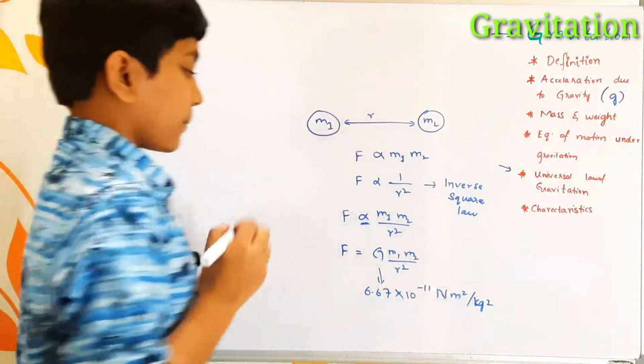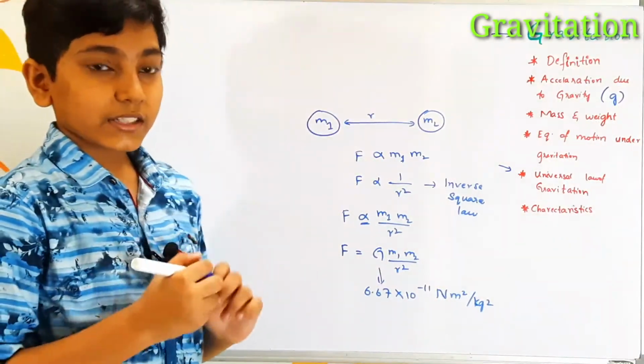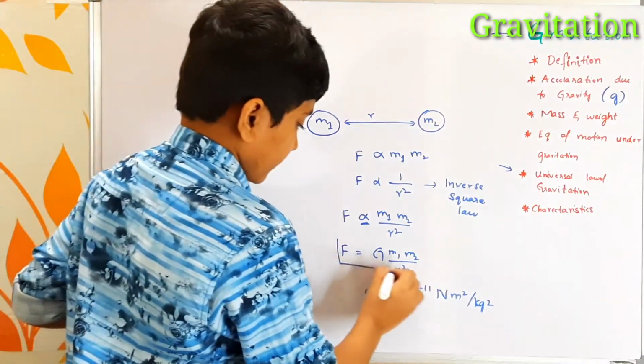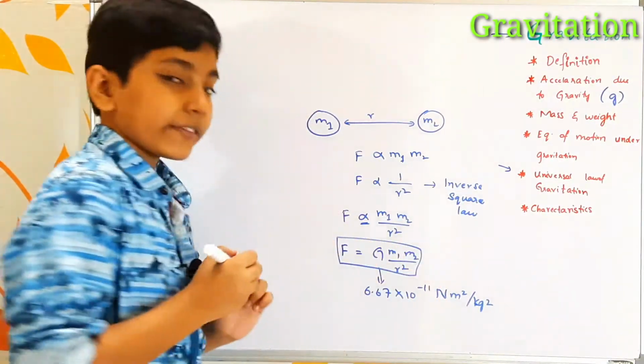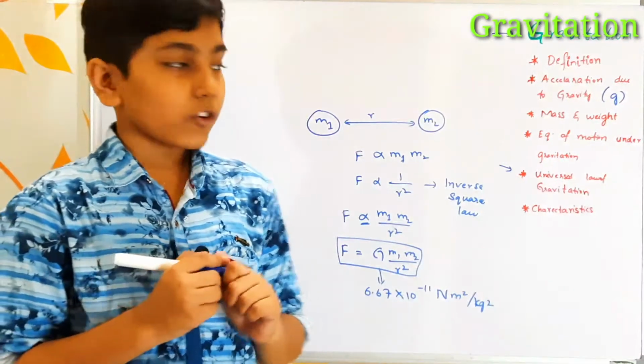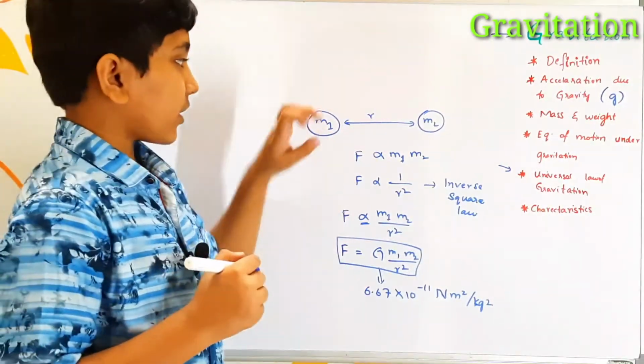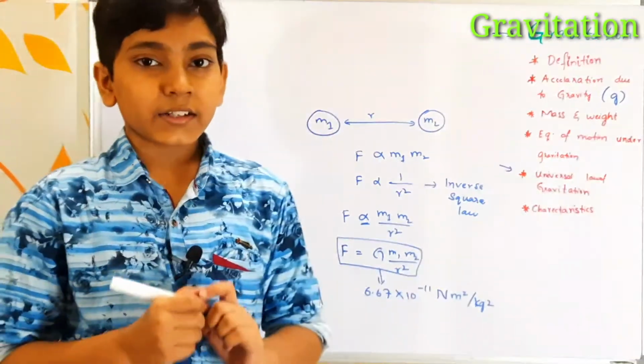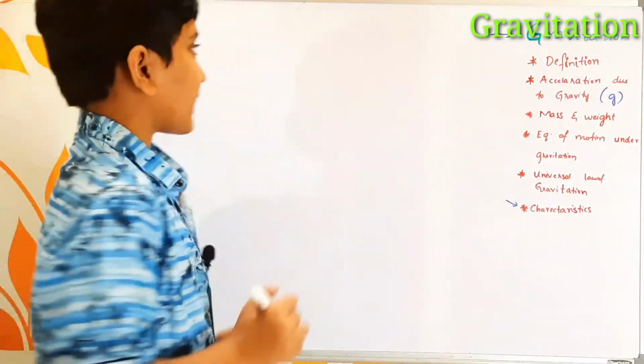This is the equation given by Isaac Newton, and with this equation we can find the gravitational force between any two bodies based on the distance and the universal gravitational constant.